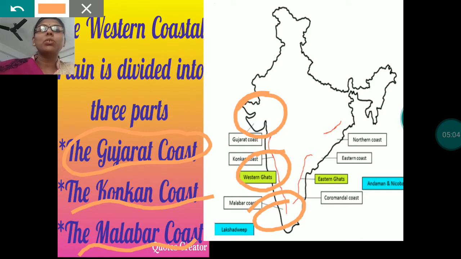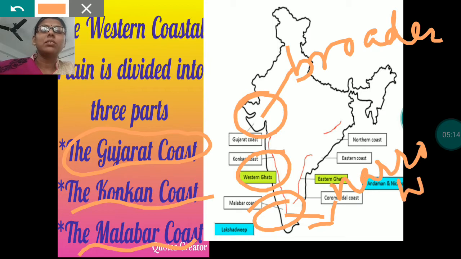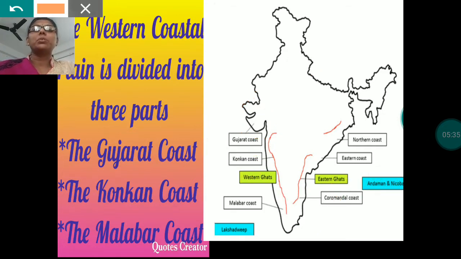So the Gujarat coast is broader, whereas the Malabar coast is narrower. Clear? So the western coastal plain is divided into three parts: Gujarat coast, Konkan coast and Malabar coast. The northern part is the Gujarat coast, the middle part is the Konkan coast and the southern part is the Malabar coast.